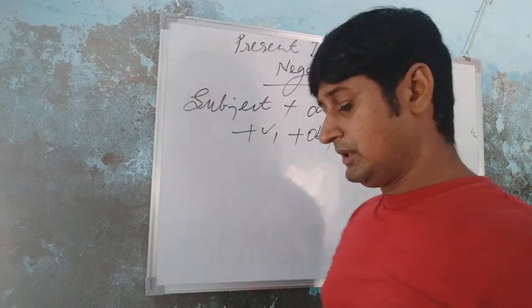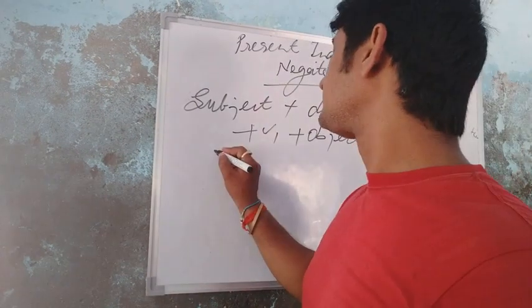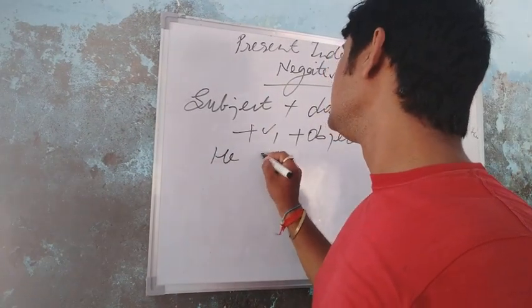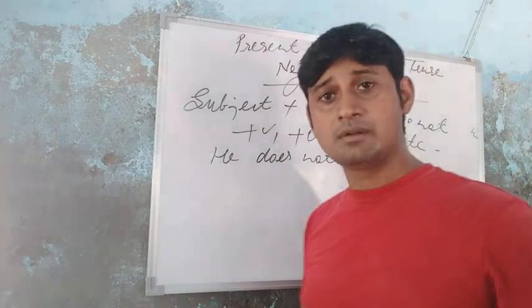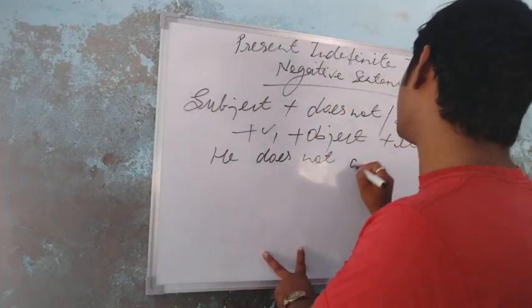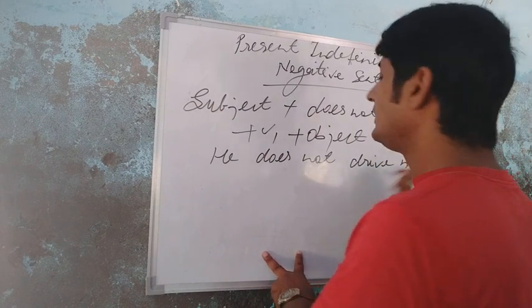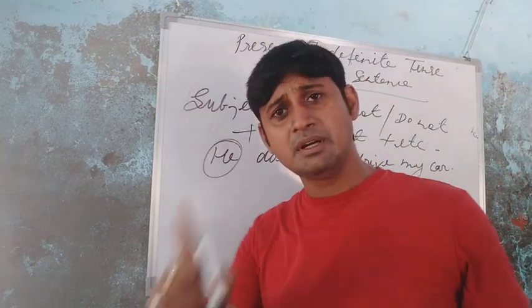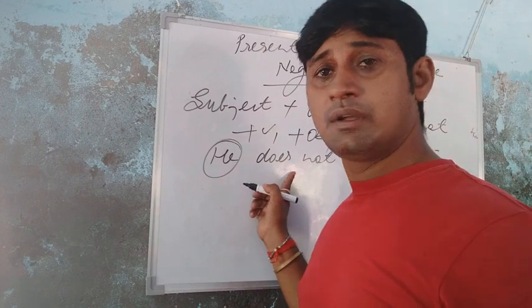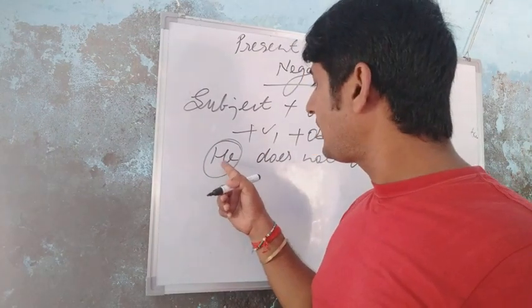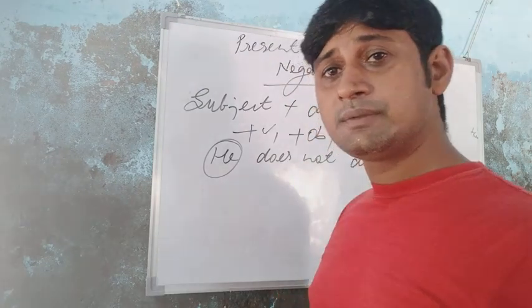Okay, students? So I am going to give you an example. Suppose that he does not drive my car. Students, he is the singular number. That's why I use does not. And if the subject is the plural number, you will use do not here.